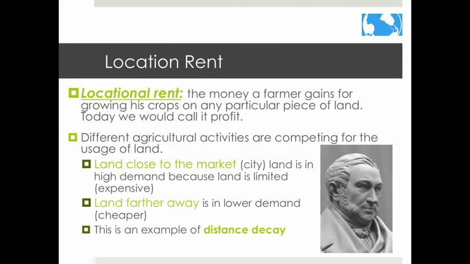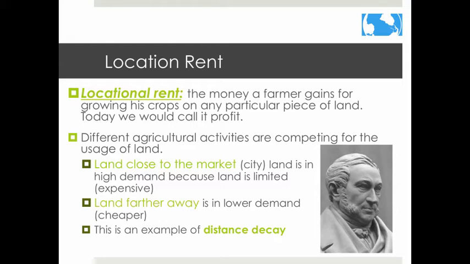The last example we looked at only focused on the impact of transportation. Let's add the cost of land into this equation too. Different agricultural activities are competing for the usage of land. Land close to the market has rent that is very high because land is limited there. Sometimes farmers must bid a high price for this land for products that would incur high transport costs.